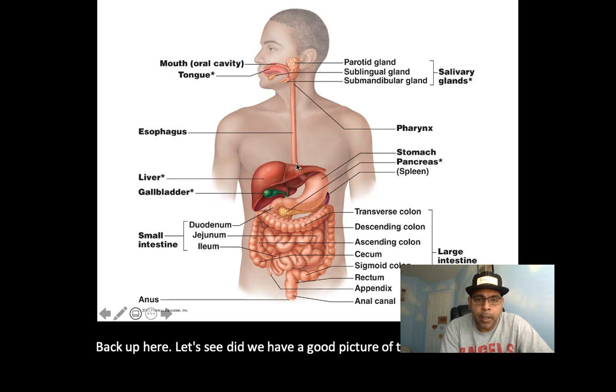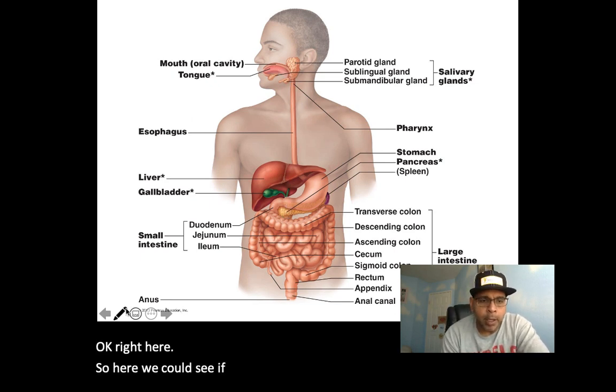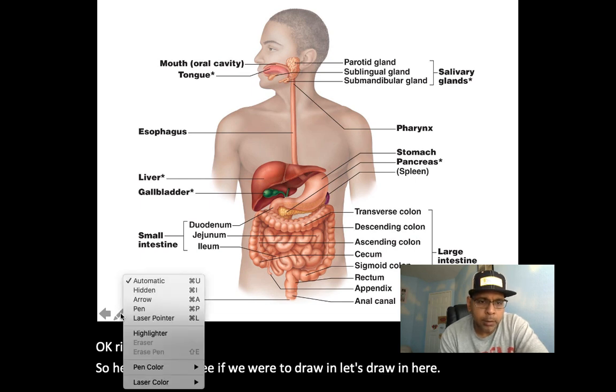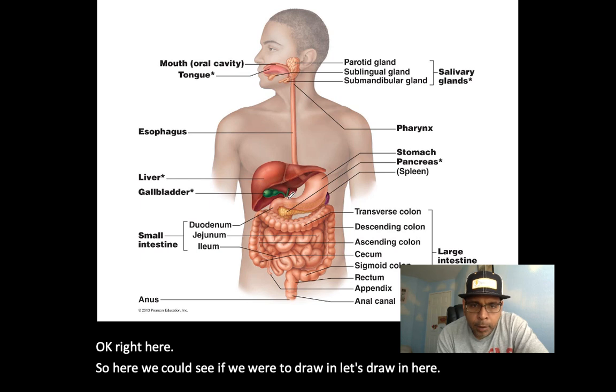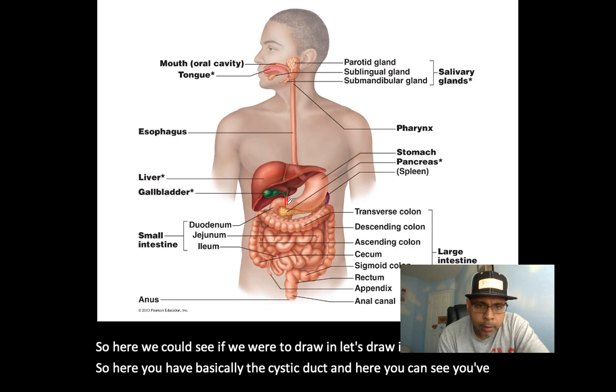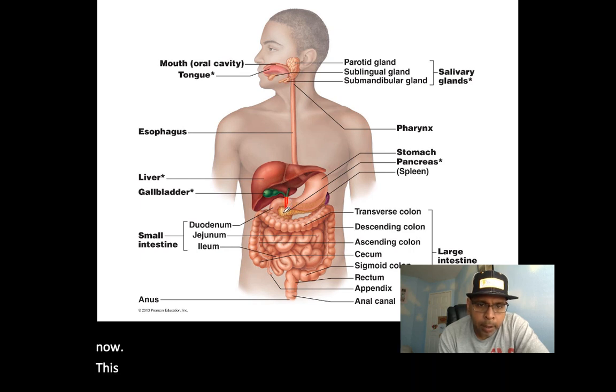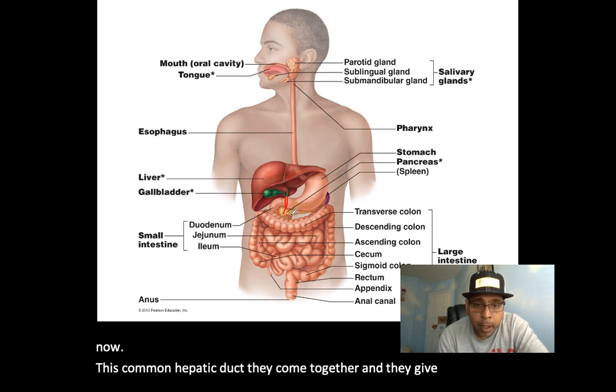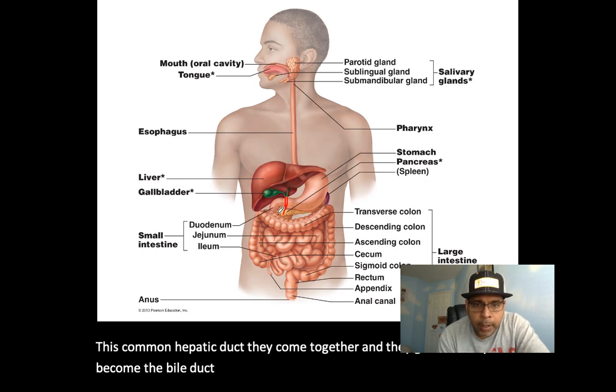Okay, right in here. So here we have basically the cystic duct, and then here you can see you've got the common hepatic duct. They come together and they become the bile duct. So here the bile duct is emptying into here.